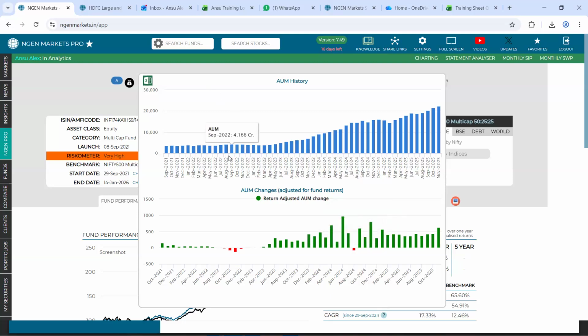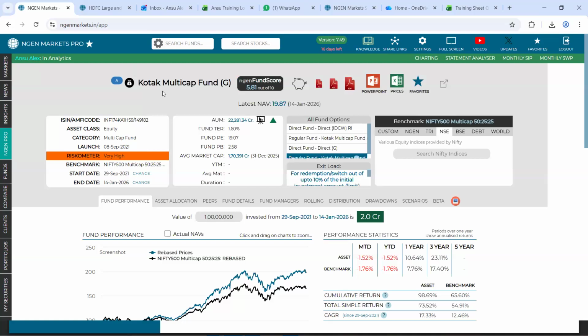Following that, if you want to understand this in detail, you can anytime download an Excel for the same, and a bit more detailed explanation of how the figure came up can be seen using this Excel. Following that, if you wish to see the latest NAV of this fund, you can anytime have a look at the same, and it also tells you on which date the NAV was last updated.